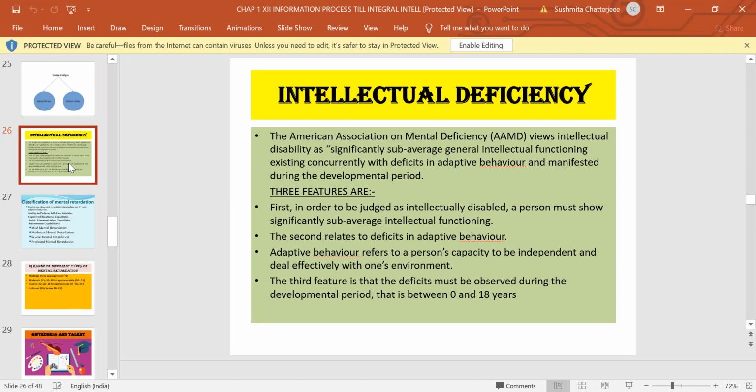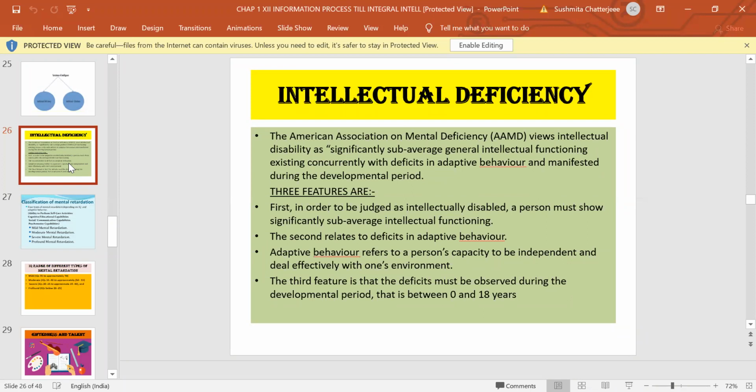Second is deficits in adaptive behavior. That means there is a deficiency or a shortcoming in adapting oneself to the environment, that is, how you can be independent and how you can deal with the environment effectively, right? If you remember Wechsler's definition, Wechsler has also said that intelligence is the ability to act purposefully and deal effectively with the environment. So there is a deficiency. That is why it is intellectual deficiency.